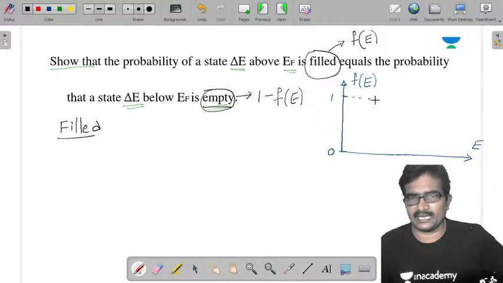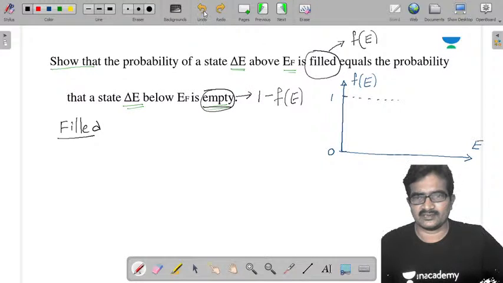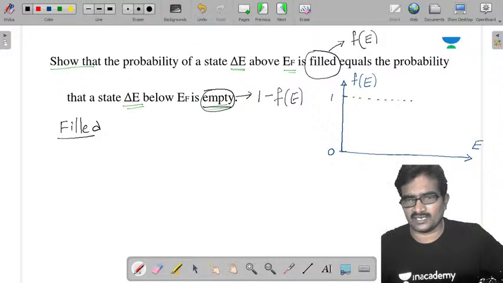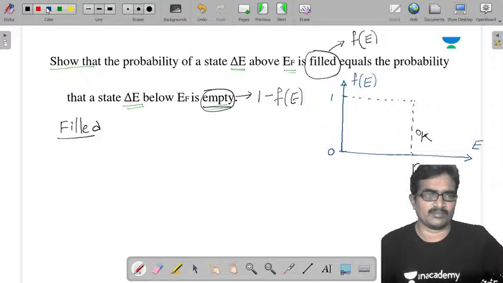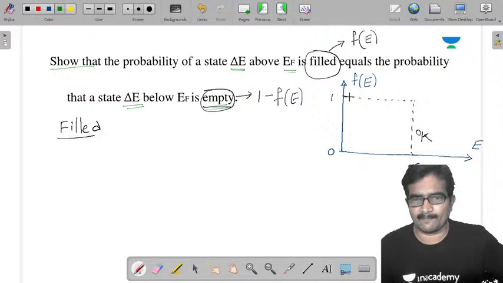So ideal conditions, that means at 0 Kelvin, it is 1 at EF. So this is for T equal to 0, at 0 Kelvin.